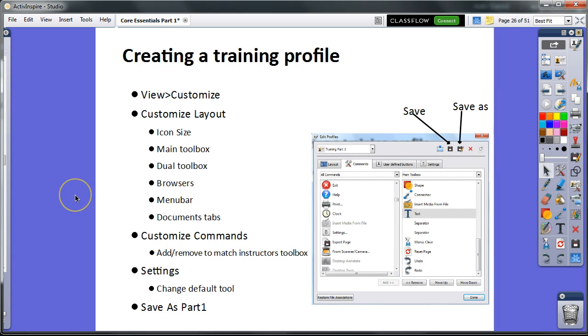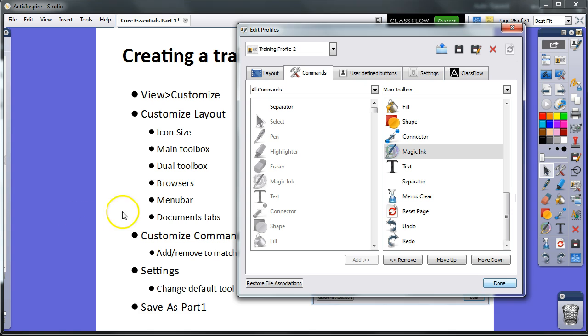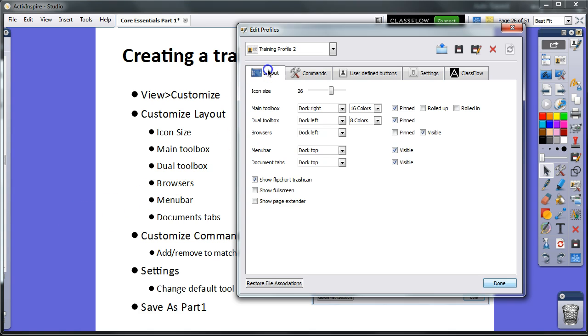Next, you will create a profile that matches my profile. To edit profiles, go to View on the toolbar and select Customize. Click on Layout and make sure that your icon size, main toolbox, dual toolbox, browsers, menu bar, and document tab settings are identical to mine. Pause if you need to change these settings.